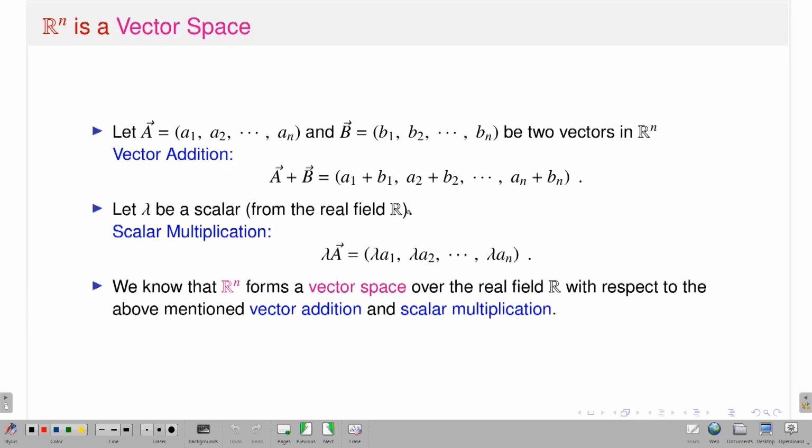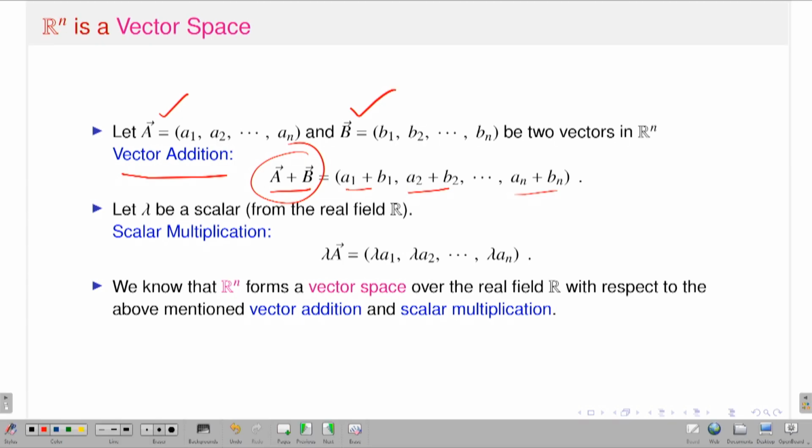Now Rn is also a vector space. If I take two vectors or two points A and B from Rn, and define vector addition, A plus B, which is the component-wise addition, where small a1, a2, ..., an are the components of capital A, and small b1, b2, ..., bn are the components of B, then A plus B is (a1 plus b1, a2 plus b2, ..., an plus bn).